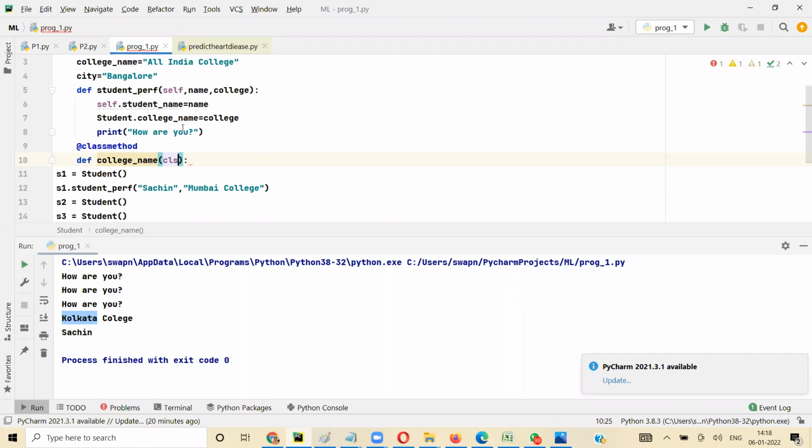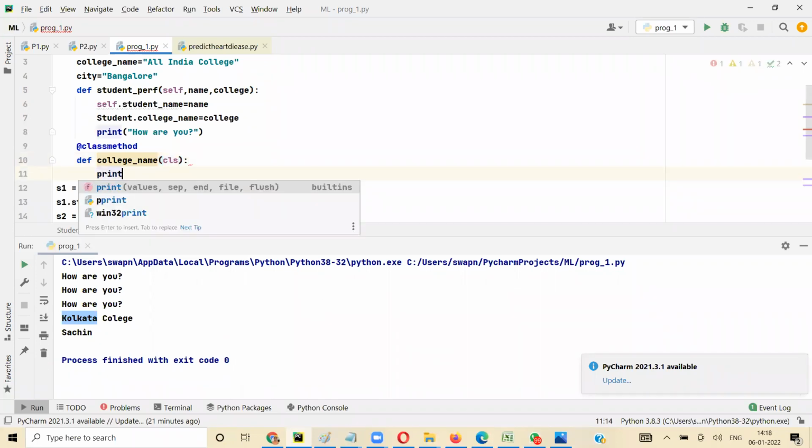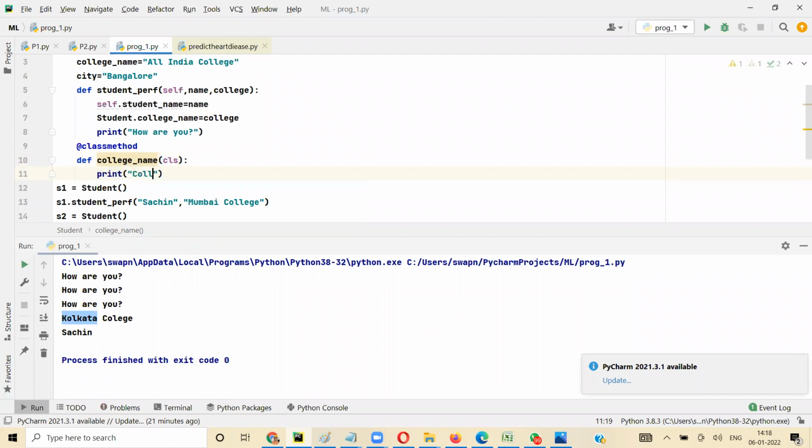And CLS means that since you have said class method, this is a class level function. And here I'm going to say print college name is, and I can say CLS.